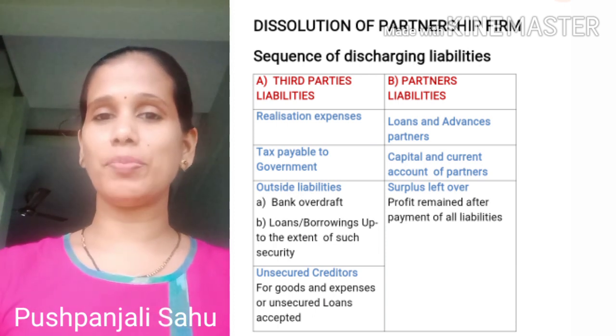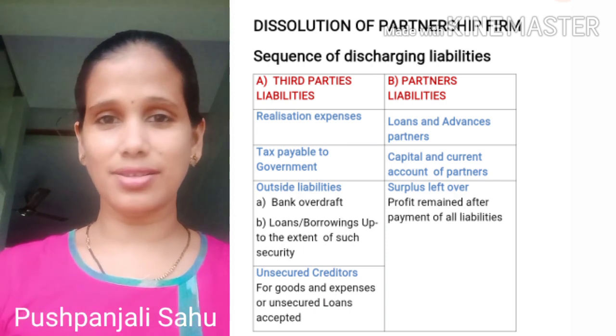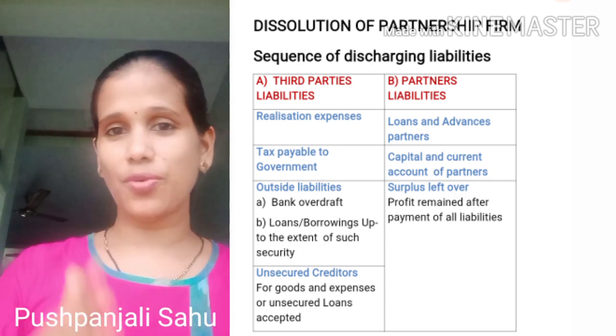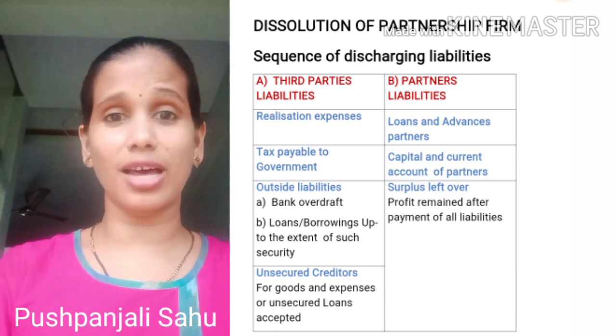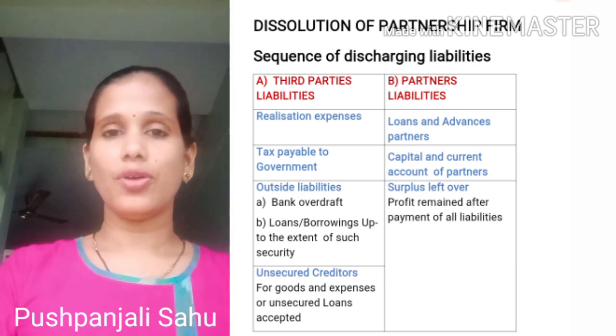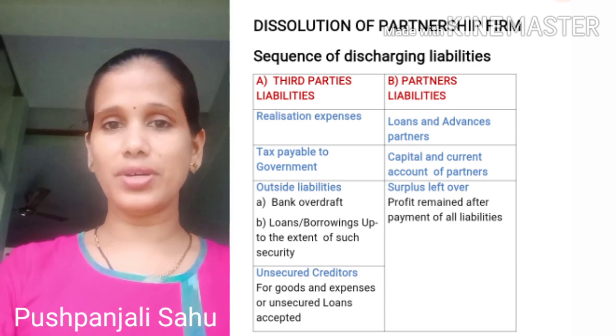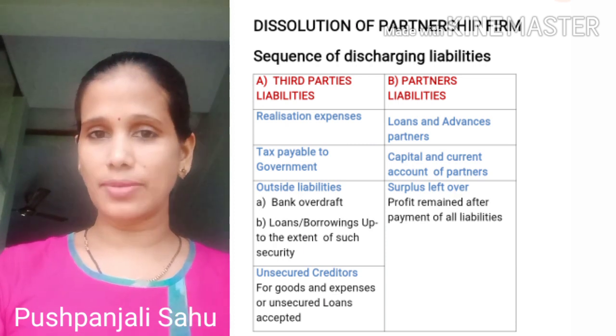Now in this second part I am going to take the sequence of discharging the liabilities. I will just repeat, sequence of discharging the liabilities means in which way you are going to discharge the liabilities when you want to dissolve the partnership firm. Now for this we will take an example first. Let us take an example of partner A and partner B.